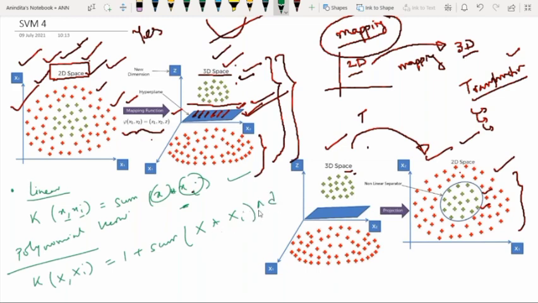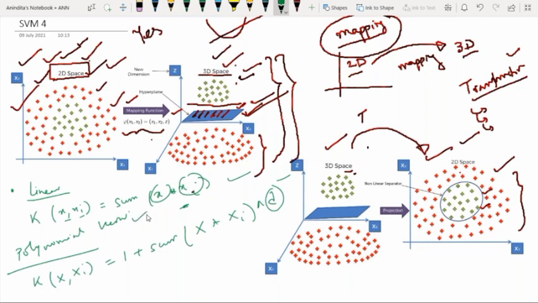I have already shown this kind of thing, something squared, to the power 2. This kind of thing is known as a polynomial kernel. Here, d is the degree of the polynomial, which we need to specify manually in the learning algorithm. You have to keep this in mind whenever we are implementing support vector machine in Python.